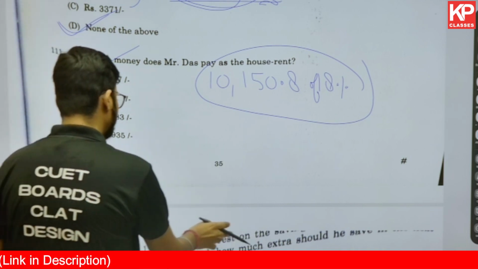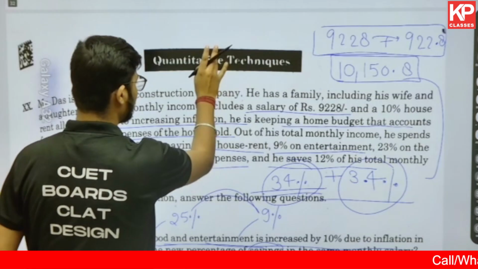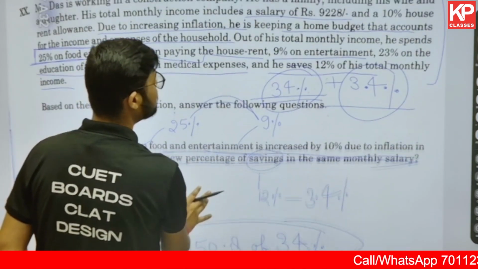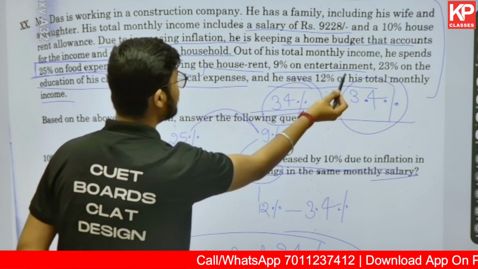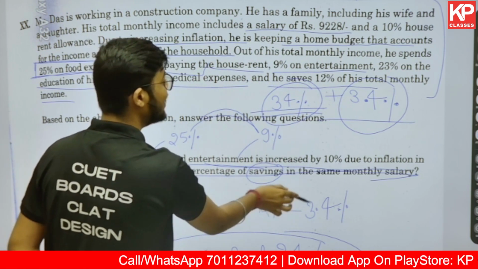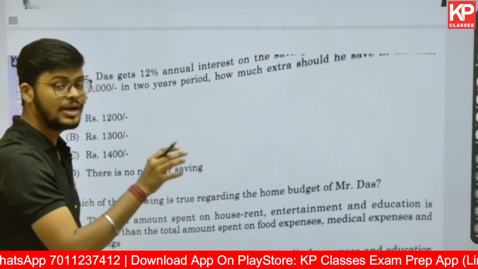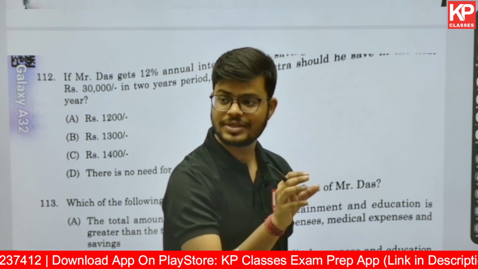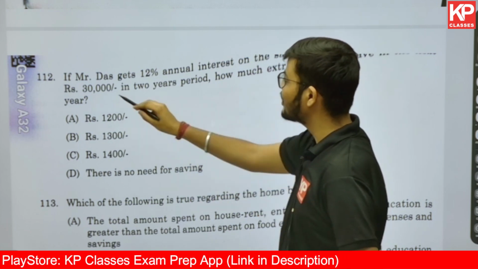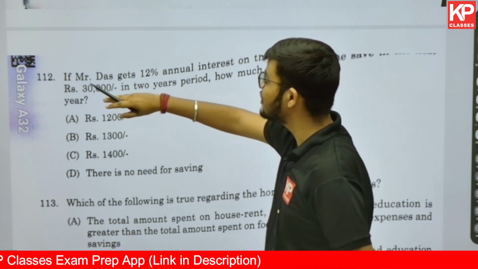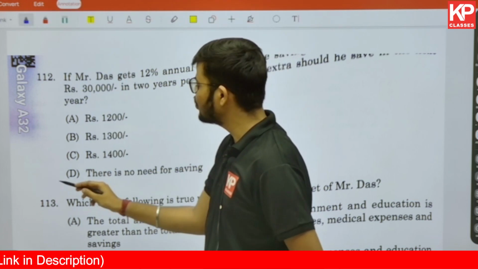Now it is talking about saving. What percentage of money is he saving? Somewhere here it was given: out of total monthly income, food expenditure is given, house rent is given, entertainment is given, 24% of child, medical. So he is saving 12%, and it is given in the question itself that he is getting 12% annual interest on the saving. If he wants to save 30,000 in 2 years, how much extra does he need to save? The answer in this case is that there is no need to save extra money.